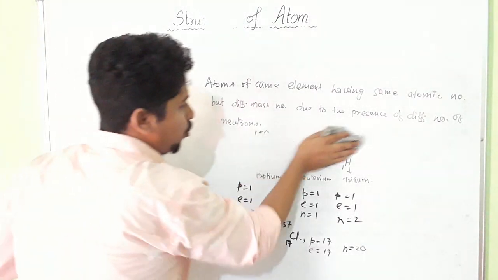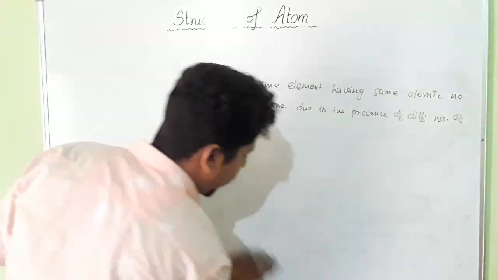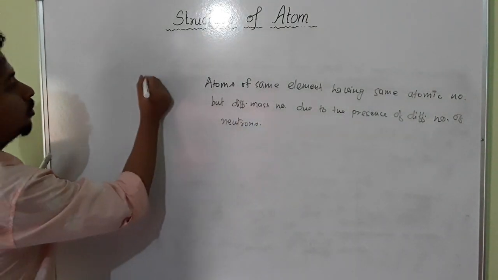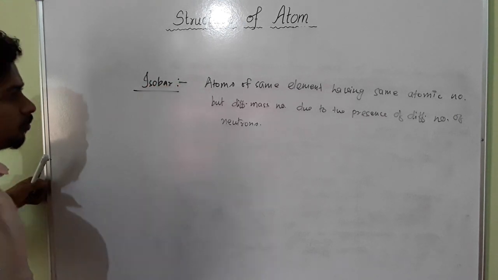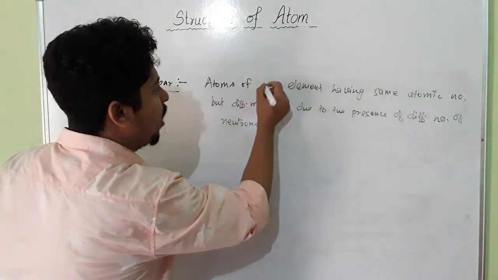Now, next we are going to discuss isobars. Isobar means atoms of different elements. Here the elements will be different.